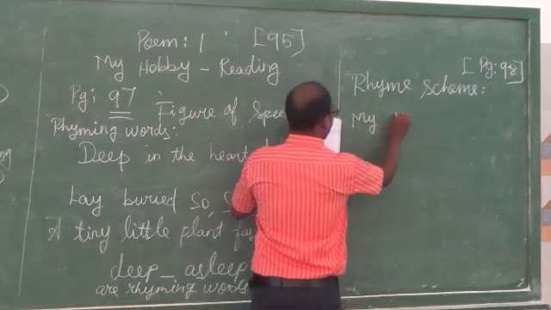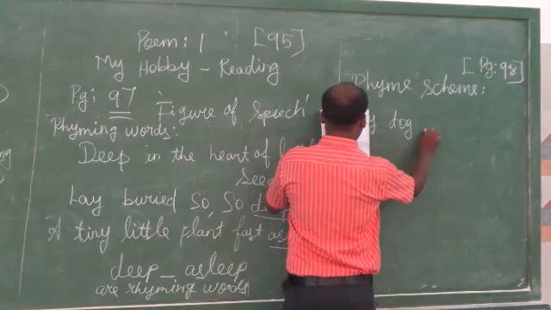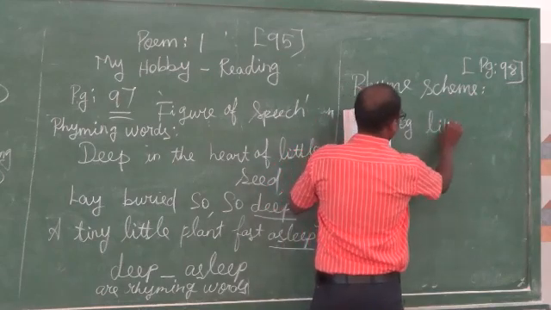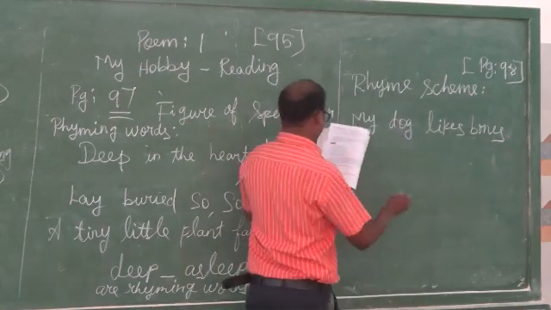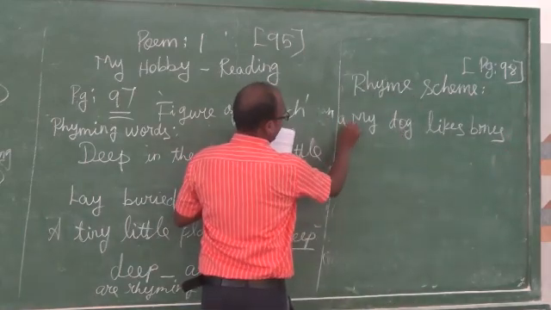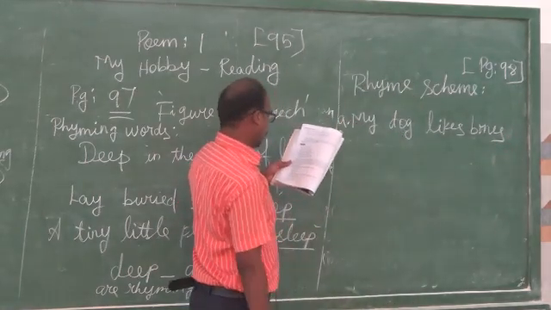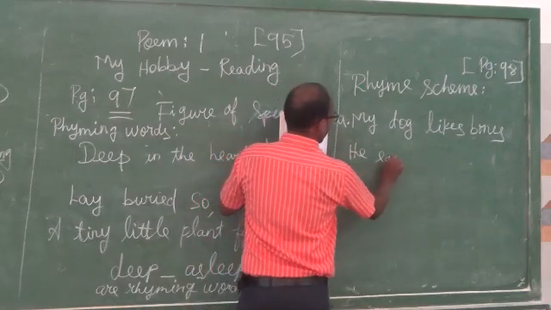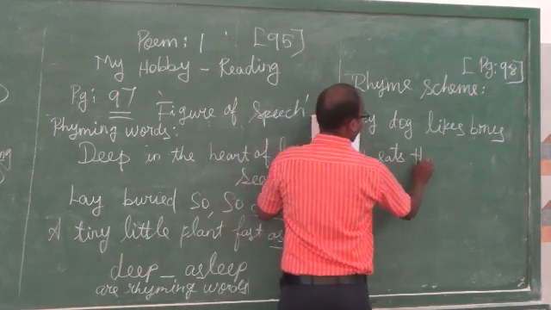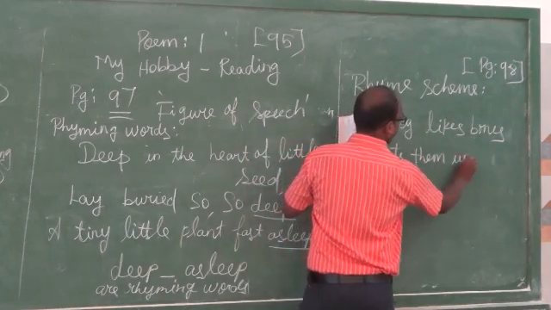My dog likes bones. Page number 97, exercise A. My dog likes bones. He eats them up.